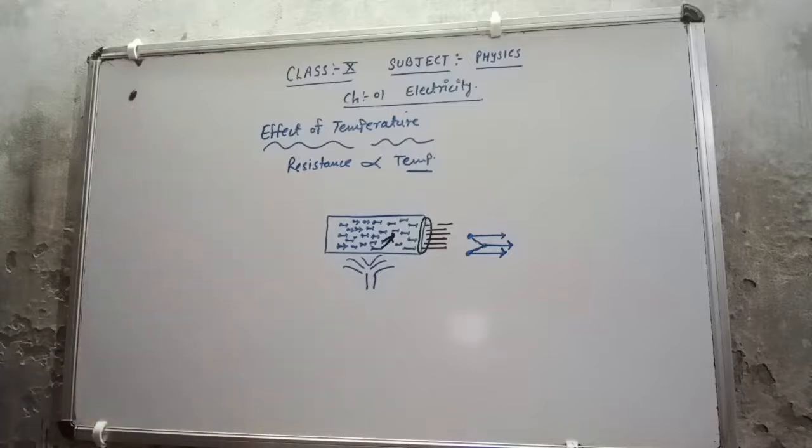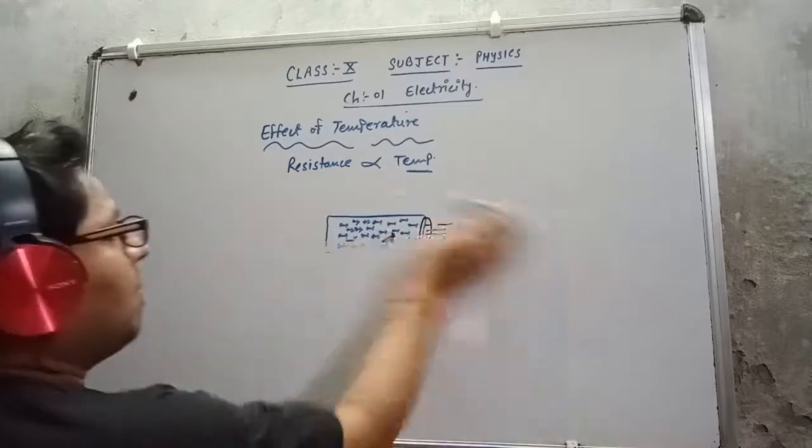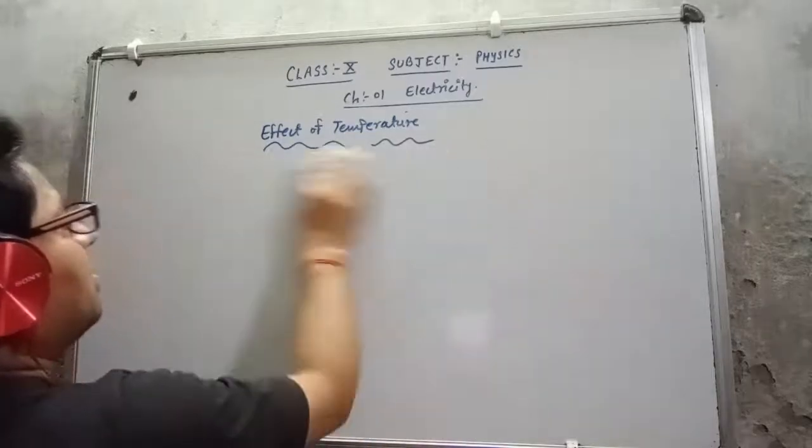Now after this topic I'm going to the numericals related to the same thing, resistivity. The numericals are very important, so you should go about them the proper way. Let me discuss one numerical here.